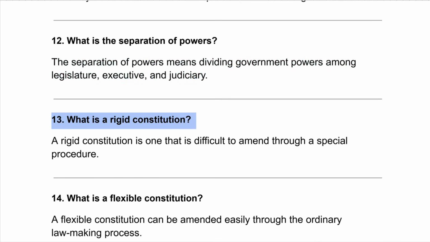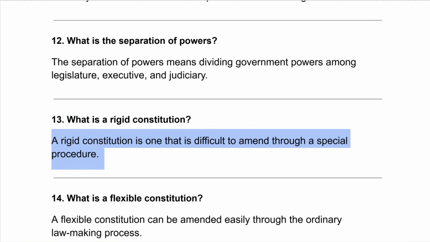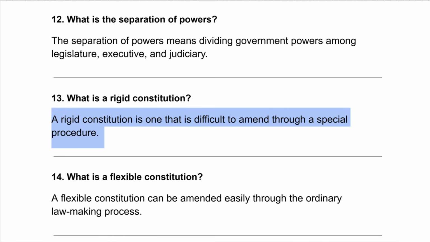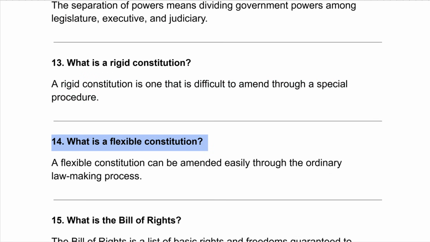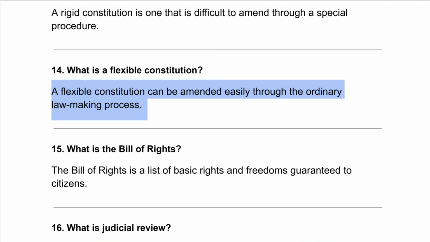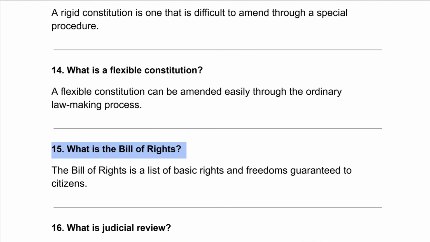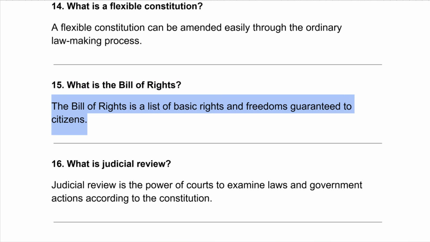What is a rigid constitution? A rigid constitution is one that is difficult to amend, requiring a special procedure. What is a flexible constitution? A flexible constitution can be amended easily through the ordinary law making process. What is the Bill of Rights? The Bill of Rights is a list of basic rights and freedoms guaranteed to citizens.